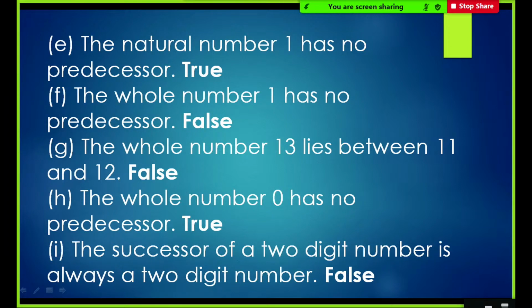And yes, the whole number 0 has no predecessor. This is true. And the successor of a two-digit number is always a two-digit number. This is false. Can you tell me why? Because suppose I take the two-digit number 99. If I add 1 to that, what is 99 plus 1? It is 100. And 100 is not a two-digit number, it is a three-digit number. Therefore, this statement is false.